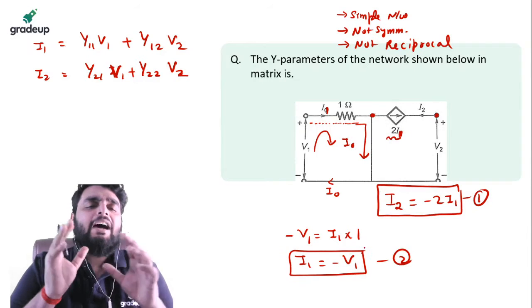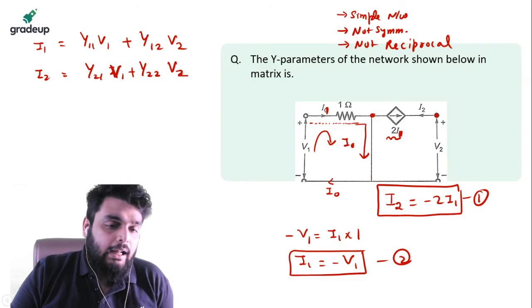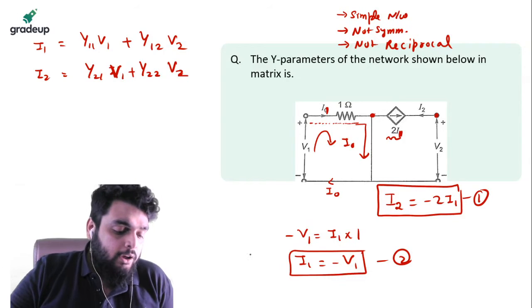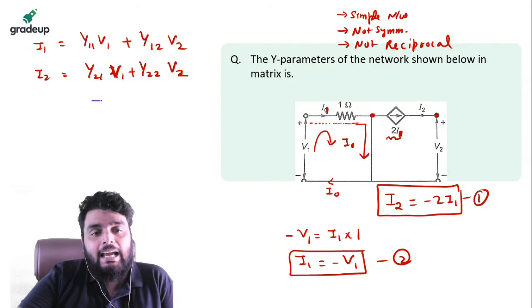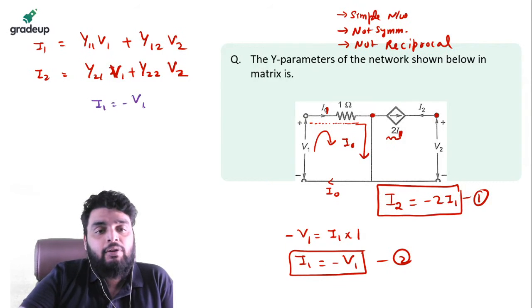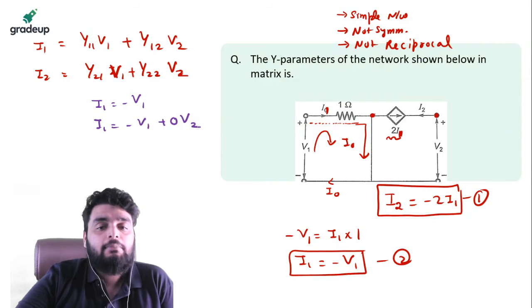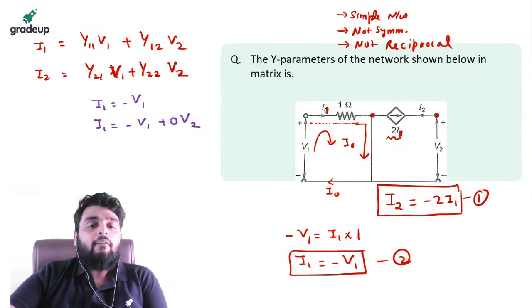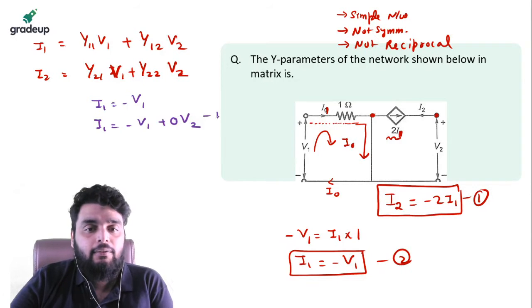Now see beta very carefully. बहुत ही ब्यूटीफुल कॉन्सेप्ट मैं आपको यहाँ पर दिखाने वाला हूँ. ध्यान से देखो इस ब्यूटीफुल कॉन्सेप्ट को. गुड इवनिंग शेख. I1 को मैंने क्या बोला? It is minus V1, but I can also write down this equation like this: minus V1 plus 0 times of V2. Yes or no? Whatever you will multiply by V2, it will be 0, right? This is the first equation.